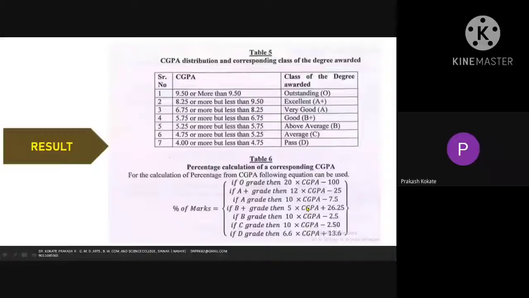See here. Abade got 8.75 in that particular semester. What is the performance of Abade? See here, 8.25 or more but less than 9.50. So the Abade student is an excellent student of our college in FYBSc, for example. You may also be excellent, no doubt.